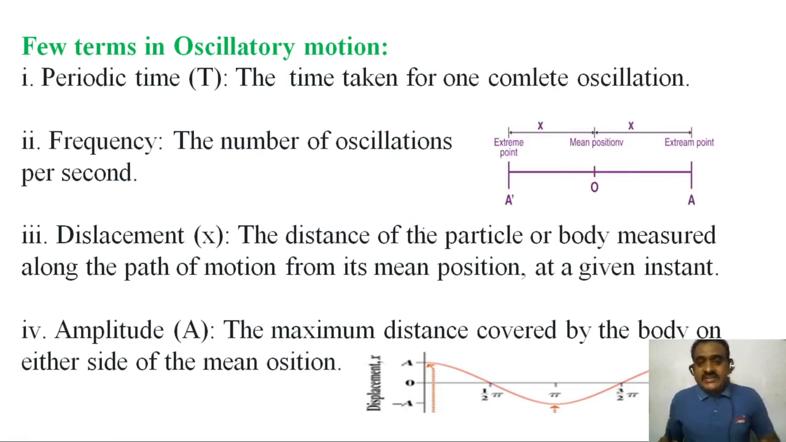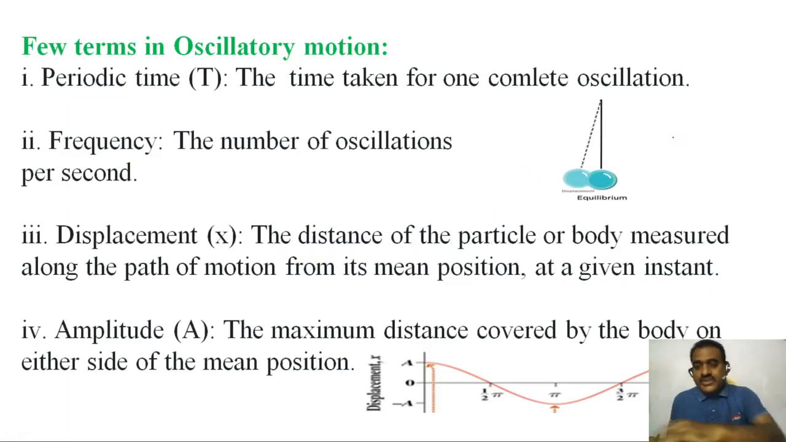So you can see here, this is the equilibrium position and this is the end point. From the equilibrium mean position to the end point, or from one extreme position to the other extreme position and coming back to the first extreme position, that is one complete oscillation. So this is the starting point. It is moving this side and coming to the same position. That is one complete oscillation.